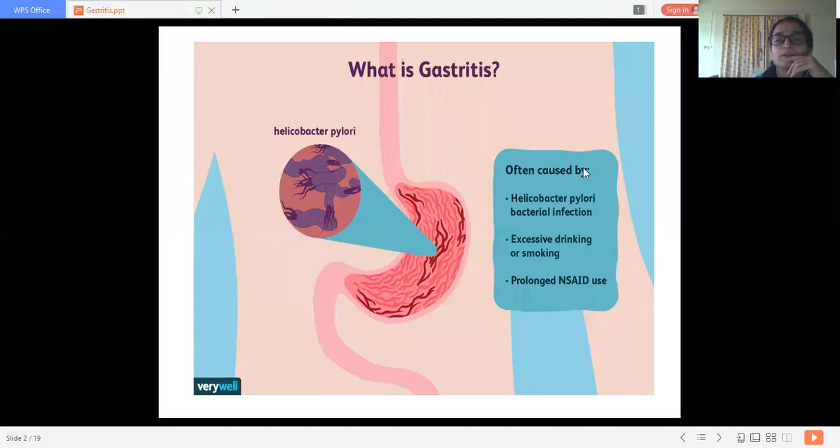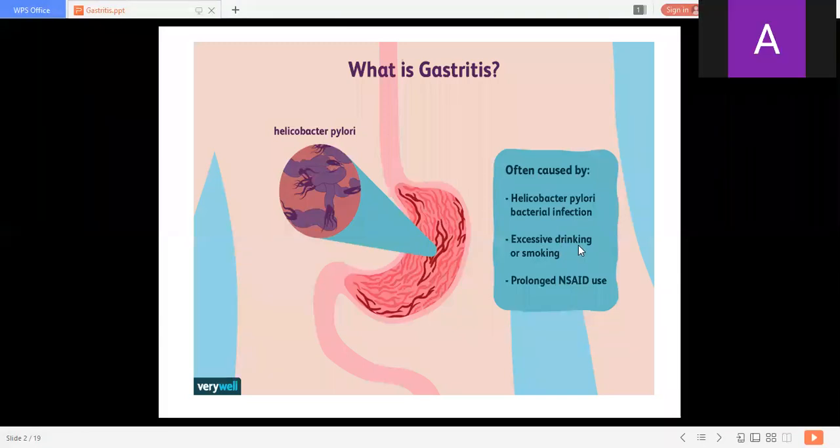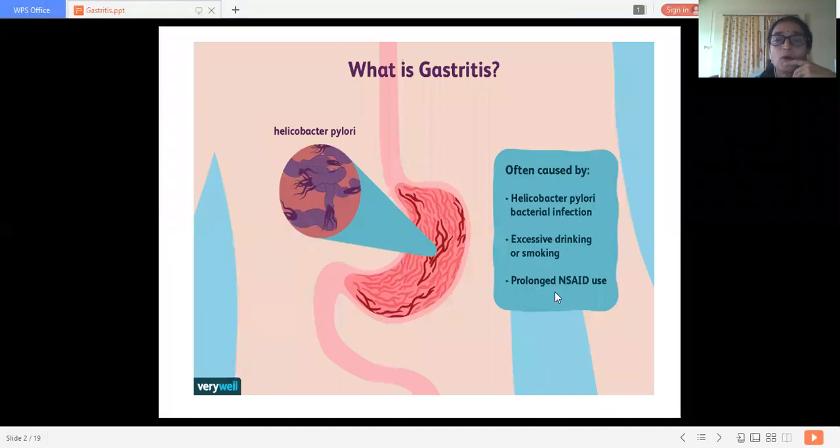So it is often caused by Helicobacter pylori, that is bacterial infection, then excessive drinking, that is alcohol, or smoking, and prolonged NSAIDs. What is NSAIDs? Long form?